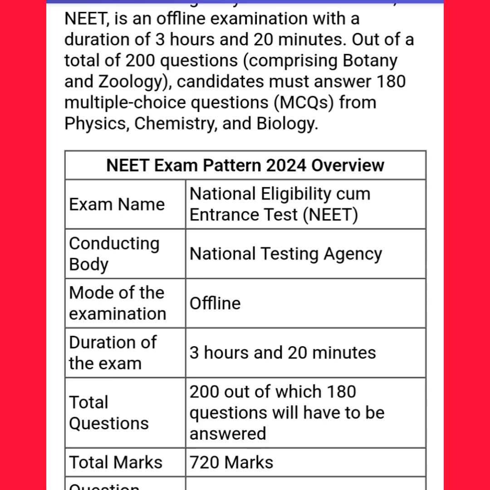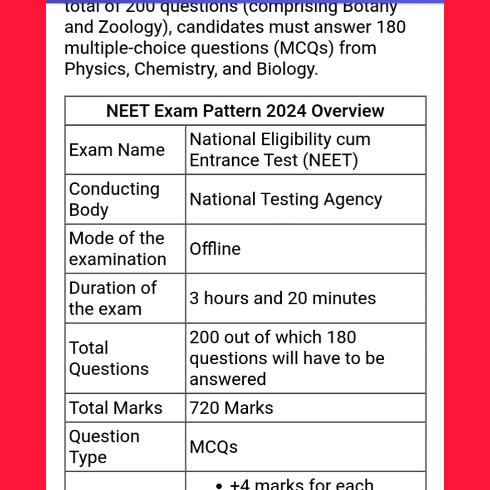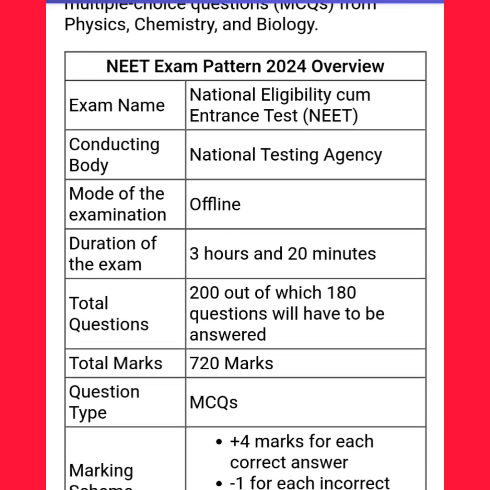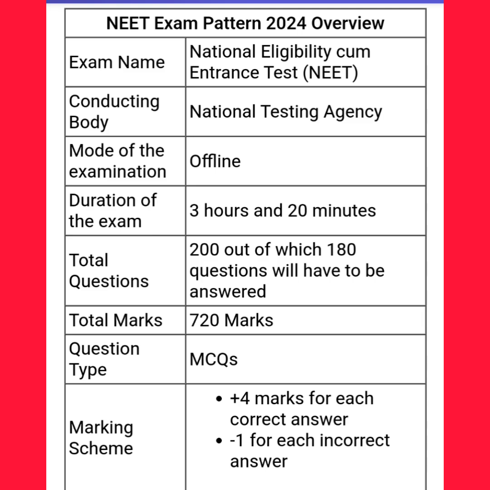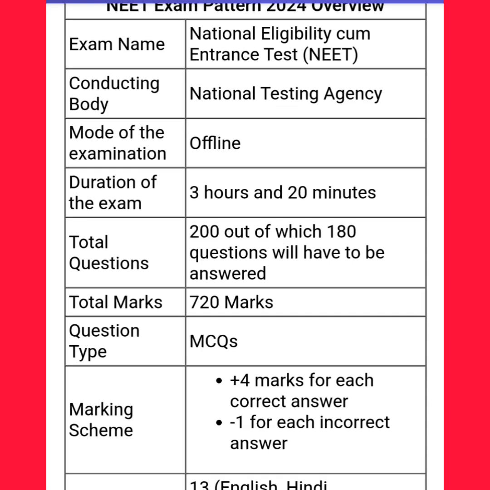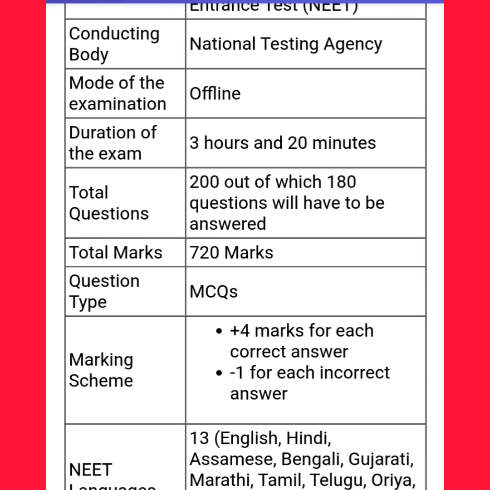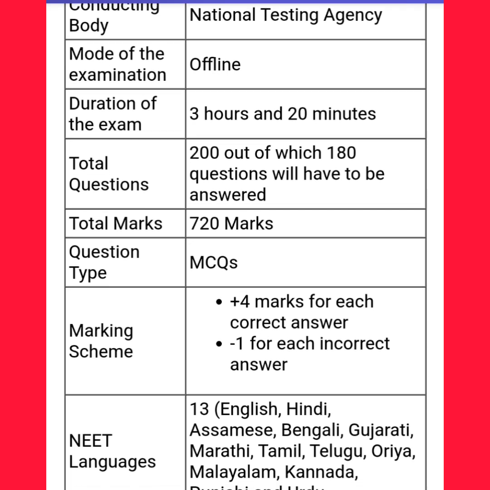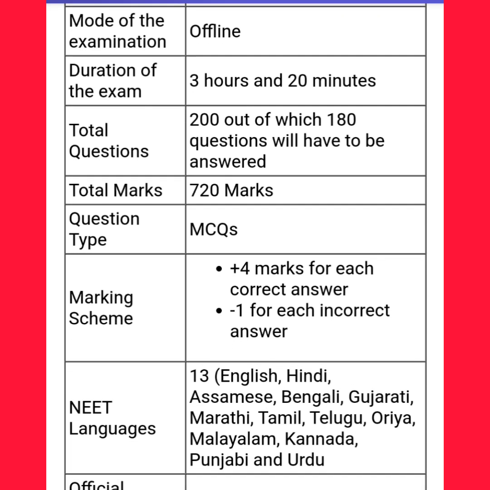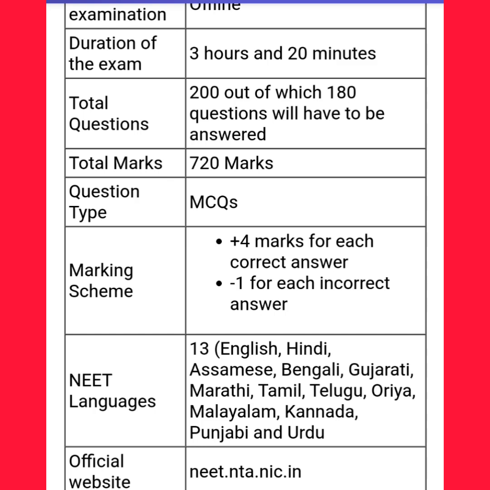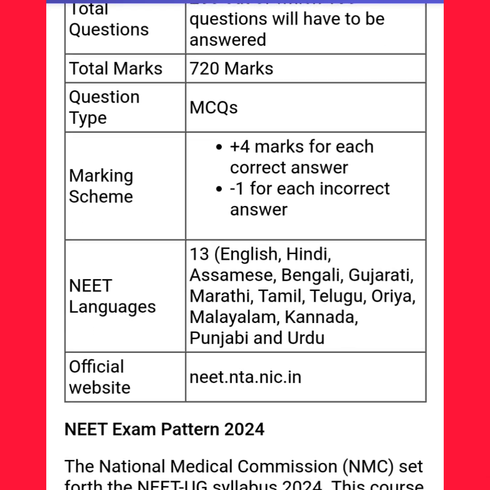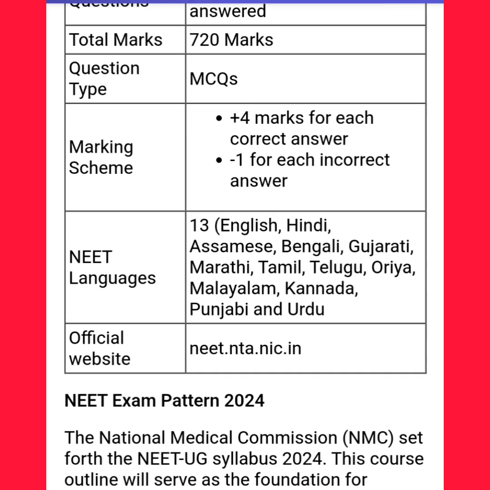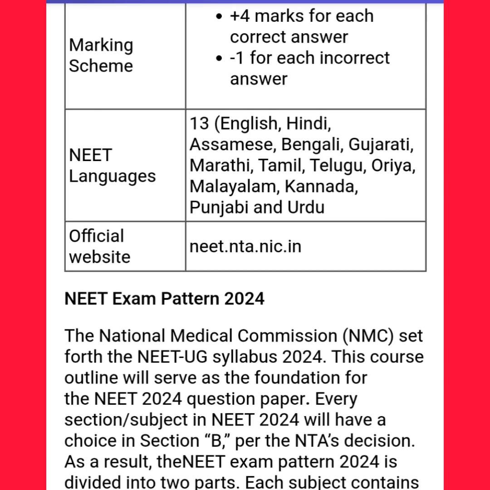Testing Agency. Mode of the Examination: Offline. Duration of the Exam: 3 hours and 20 minutes. Total questions: 200, out of which 180 questions will have to be answered. Total marks: 720. Question Type: MCQs. Marking Scheme: +4 marks for each correct answer, -1 for each incorrect answer. NEET Languages: 13 - English, Hindi, Assamese, Bengali, Gujarati, Marathi, Tamil, Telugu, Oriya, Malayalam, Kannada, Punjabi and Urdu. Official website: neet.nta.nic.in. NEET Exam Pattern 2024.